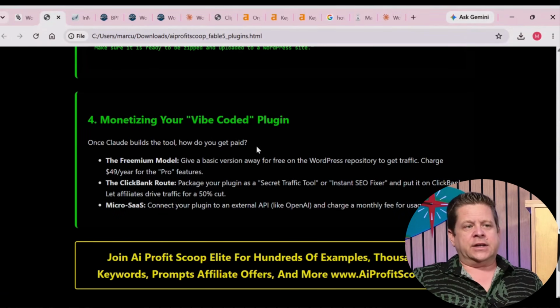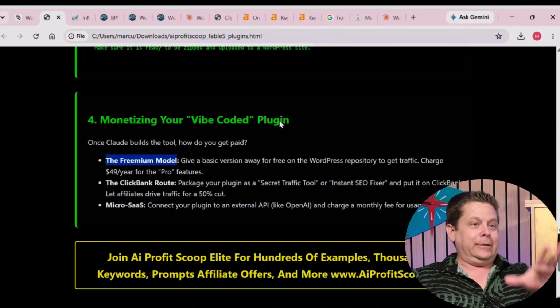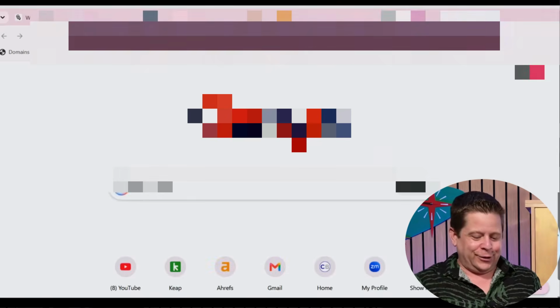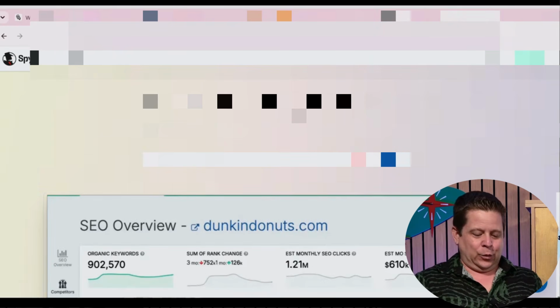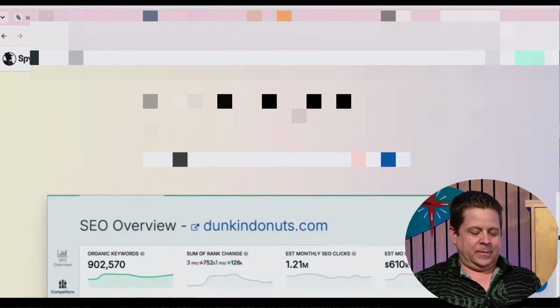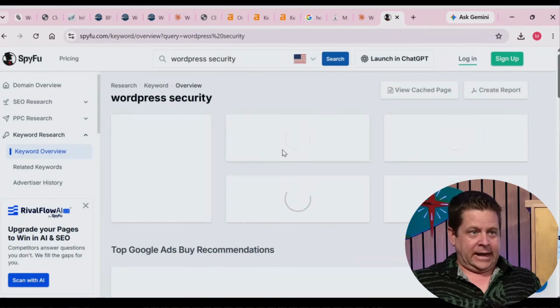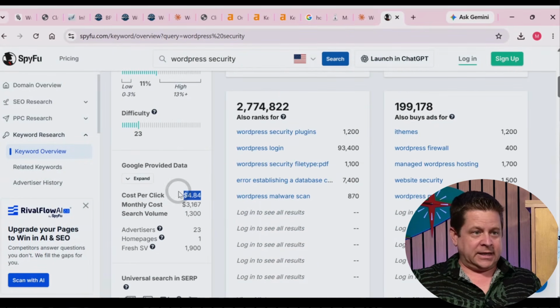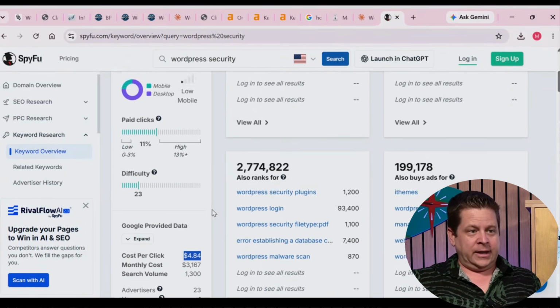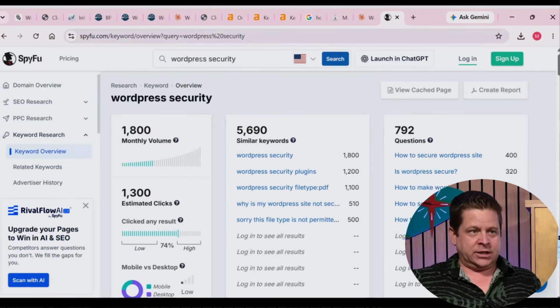So there are a lot of ways you can make money with it. You could do the freemium model, where you give it away and then sell other stuff. If I did the vulnerability one, come on. If we go to SpyFu and type in WordPress security, you can see there are a lot of people looking at this stuff, and it's going to trigger a really good amount. There's almost $5 a click.